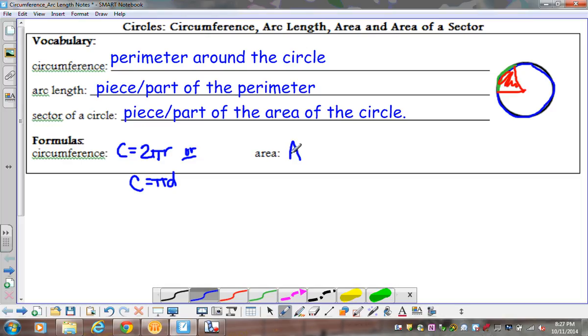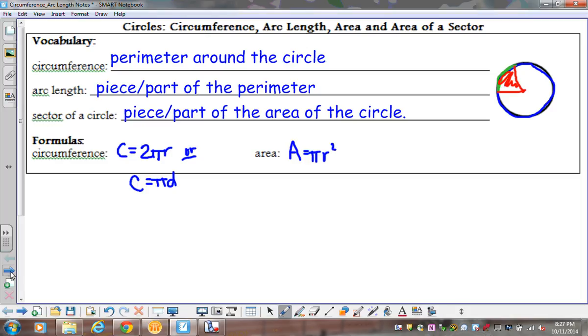Now the area of your circle is going to be pi times your radius squared. We actually don't have an area equation using diameter. It's just pi times radius squared, so if you can find your radius, then that can help you find your area. Those are the main equations we're going to be looking at today. The first one we're going to look at is our circumference, so we're going to do a couple of little practice problems with that and move on from there.